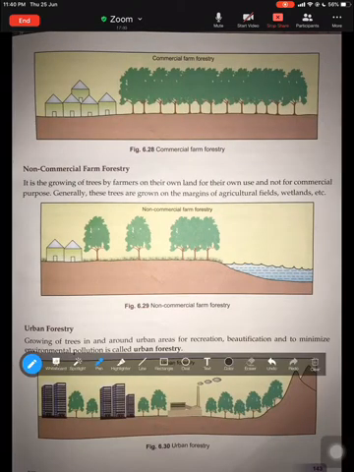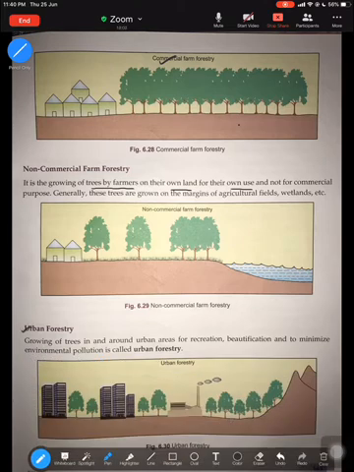Moving to the next, this picture shows how commercial farming takes place on a larger scale. Non-commercial farm forestry, if you look here, is the growing of trees by farmers on their own land for their own use and not for commercial purposes. So basically, this is like subsistence agriculture where they grow crops for their own consumption, and the other one is commercial agriculture. And the last is urban forestry, where you engage in growing trees in and around urban areas for recreation, beautification, and to minimize pollution. So that is what is known as urban forestry, where we grow trees around factories and urban areas, so that they can beautify the landscape and even provide recreational places for people.